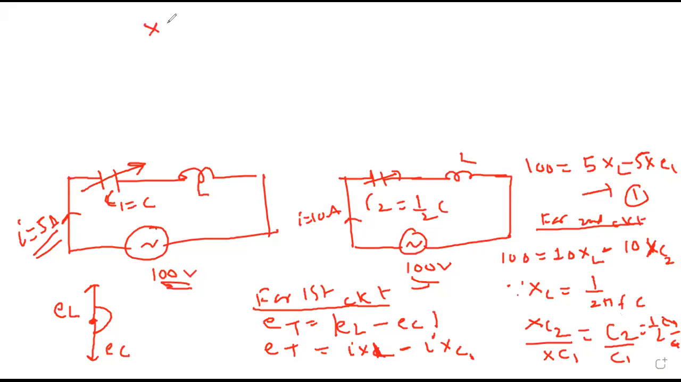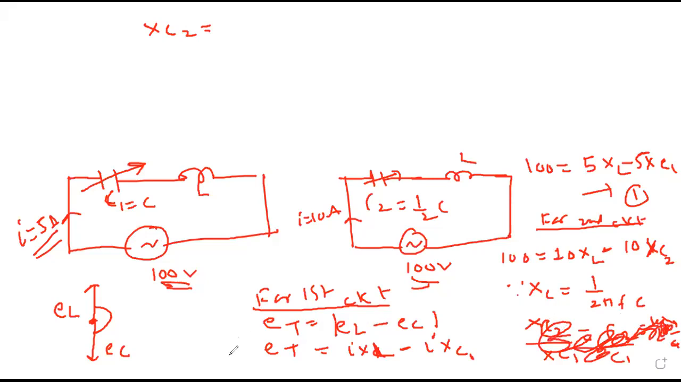XC2 will be, C2 is half C1. So XC2 upon XC1. Wait a minute, there is no space here, it went wrong. Please copy this much, then I'm clearing everything.